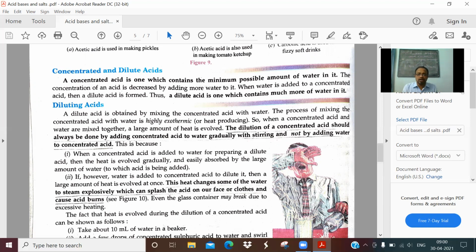So keep this procedure in mind: never add water into concentrated acids; instead add acid drop by drop into water so that it dissolves easily without causing any accidents.